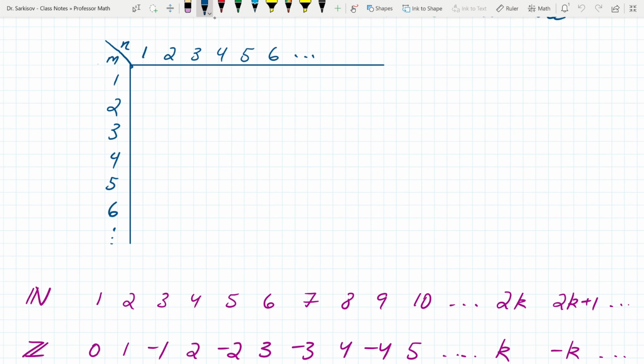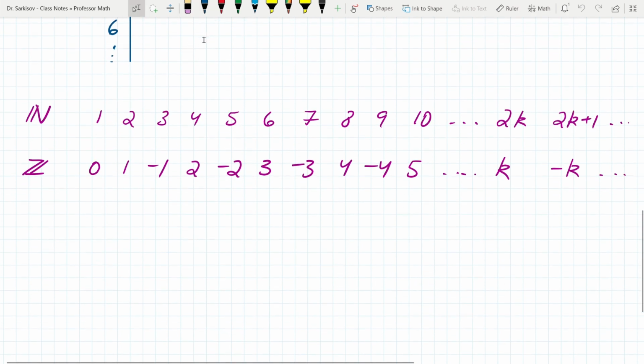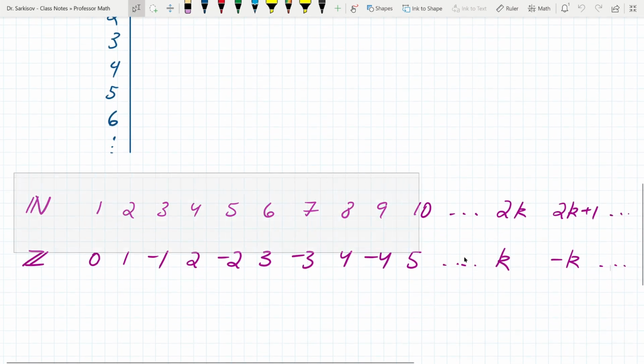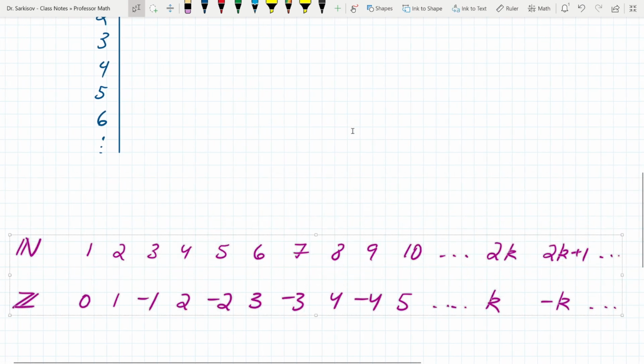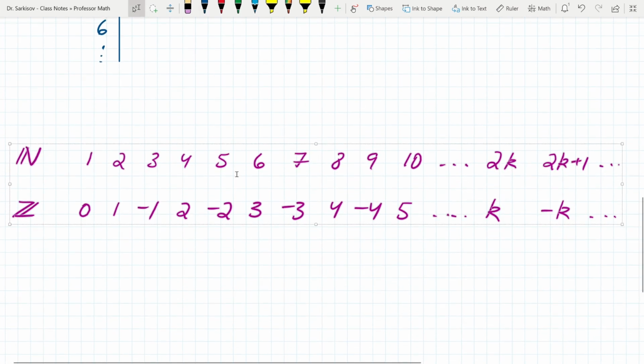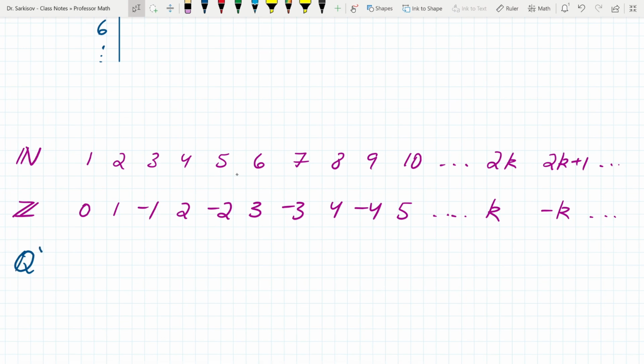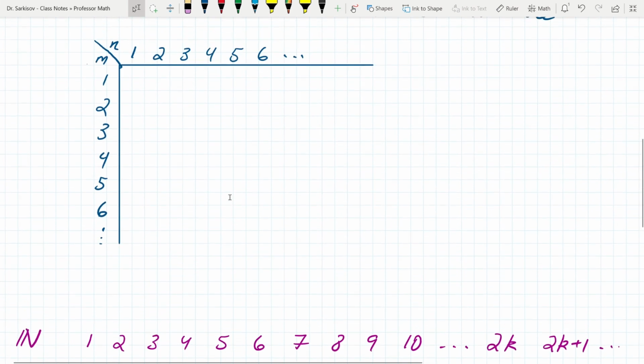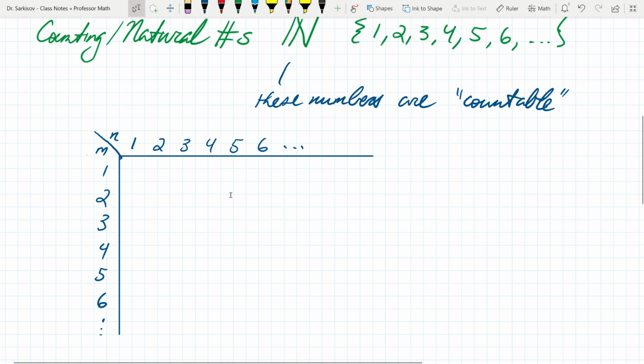So let's move all this down a little bit. The positive rational numbers, we'll call them Q plus. That's one way to denote positive rational numbers. So again, numbers that are rational fractions, but just the positive ones, because obviously we're doing positive integers, natural numbers here, not even 0 anywhere. So here goes. Let's do m over n. 1 over 1 is 1. Then we have, look,